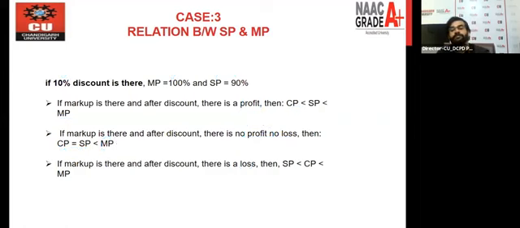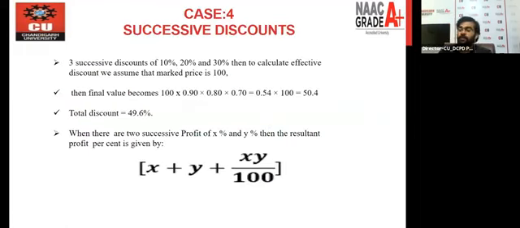Let's say we have this. Okay. Now you can see that we have three successive discounts. What does it mean? We have three successive discounts. Listen very carefully. Let's say I'm giving you one example. Let's say we are giving a discount of 10%. Then we are giving a discount of 20%. Then we are giving a discount of 30%, right? Now we have to find out a word.